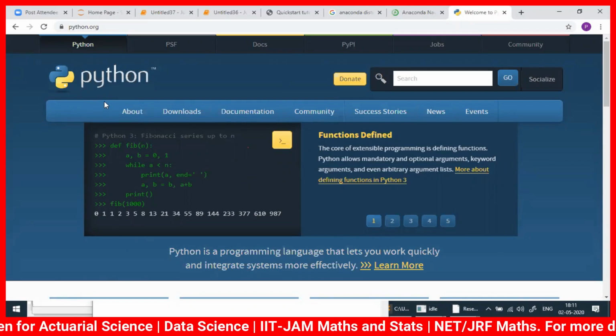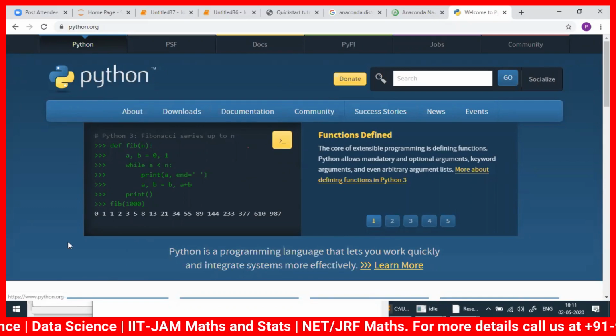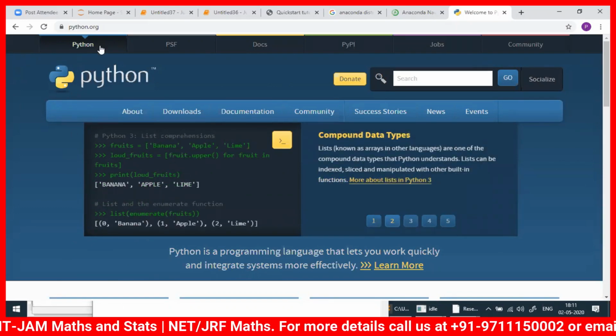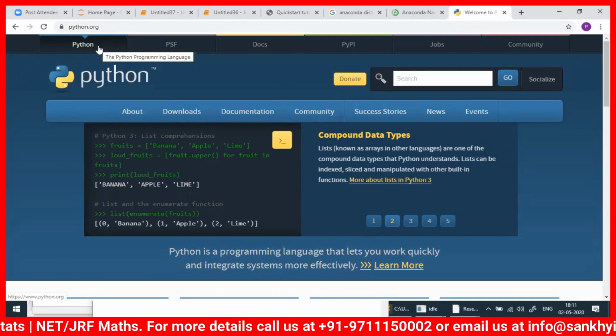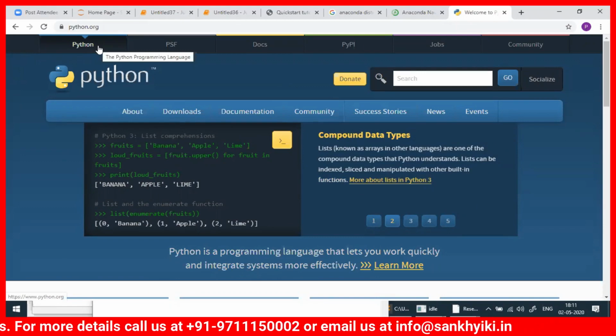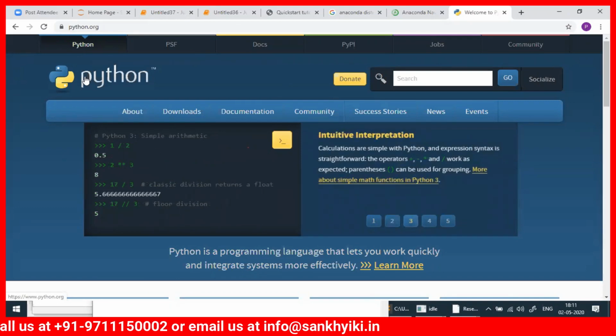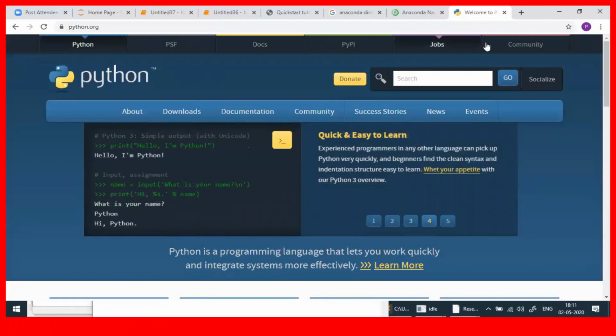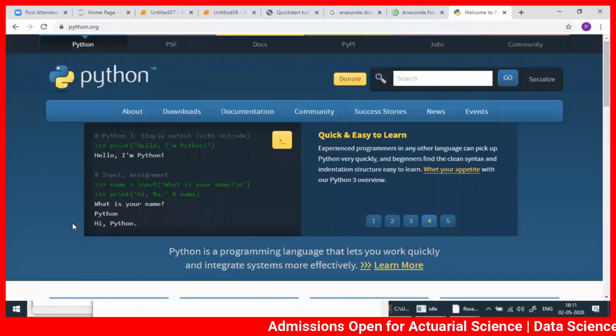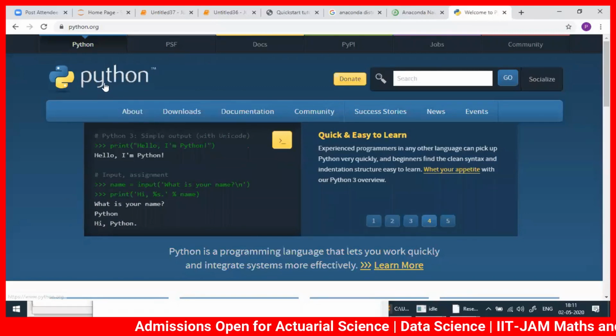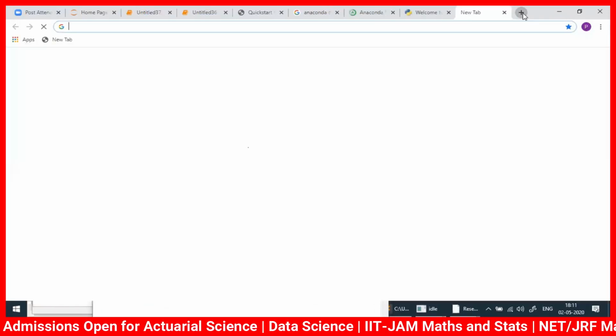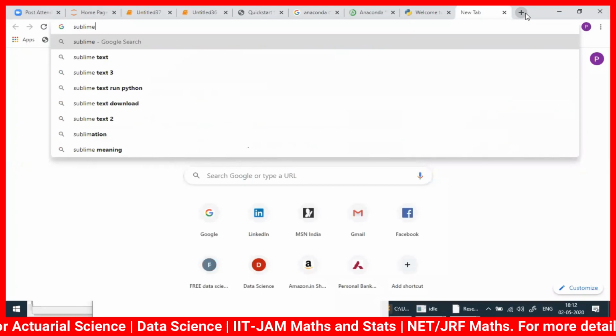Most of base Python you can do ideally, but then you have to take the help of some kind of text editor, or you can say IDE, an integrated development environment. So that IDE you need to get. If you install Python and work directly for 1 month, it won't create any problem, but later you need to move anyway. The other thing is, along with Python, you go to Sublime. You write Sublime 3 here. Now we are doing Sublime Text 3.